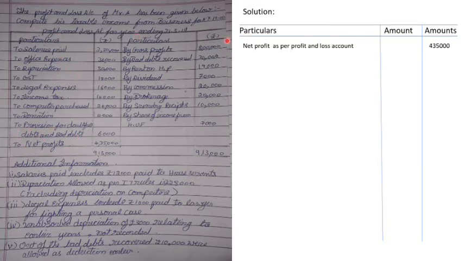We record that. See here the solution. Net profit as per our profit and loss account is to be recorded. Next, we need to record various inadmissible expenses. So we need to add these inadmissible expenses. Let us observe the profit and loss account first.